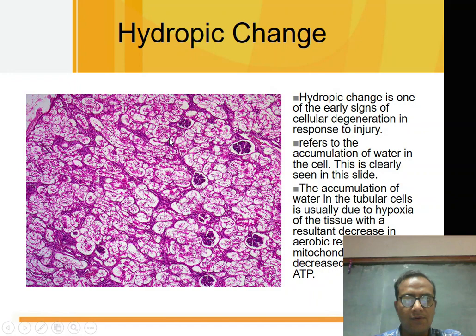In this microphotograph, histopathological view, there are changes in the cells, that is accumulation of water in the cells. It is hydropic degeneration or hydropic changes.